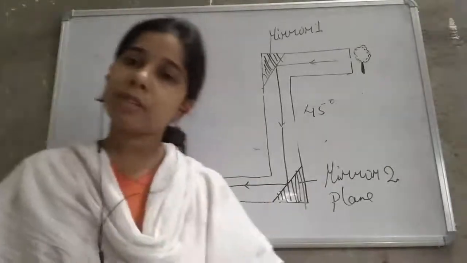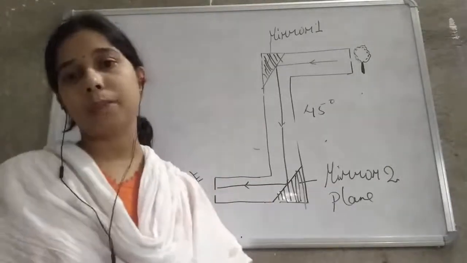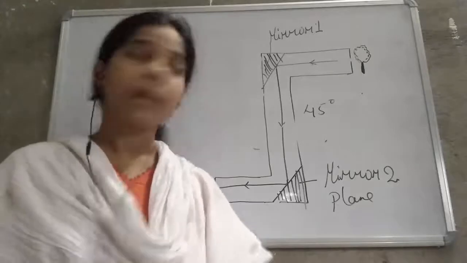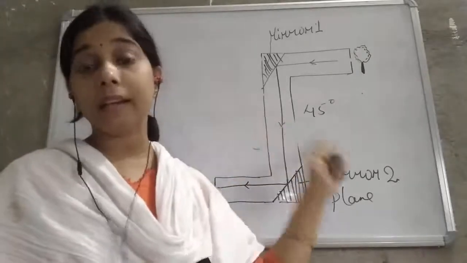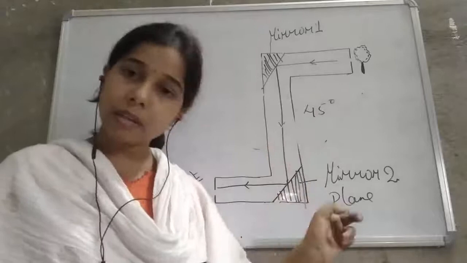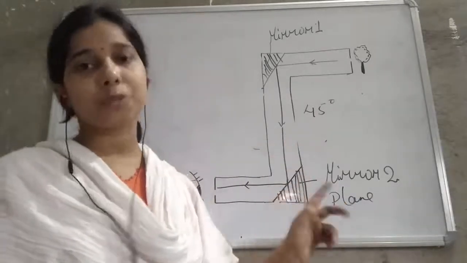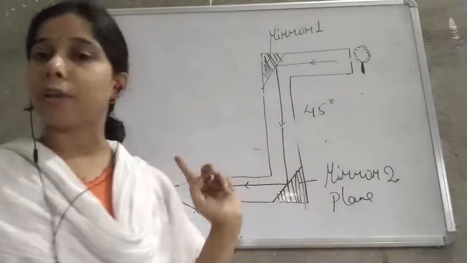So basically you see that it works on the principle of reflection of light. In the first mirror the light gets reflected to the other mirror, and in the second mirror the light gets reflected to the eye of the person.